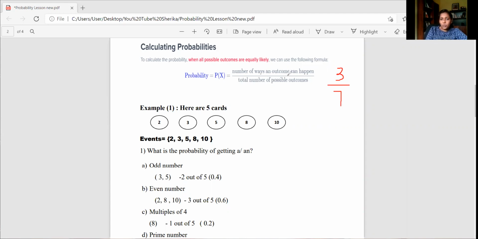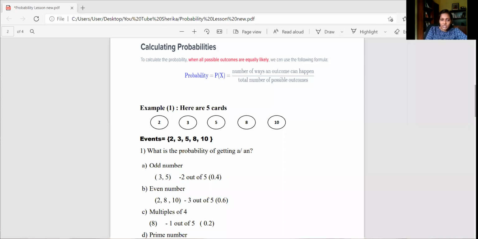Number of ways an outcome can happen. We have to divide that number by the total number of possible outcomes. That means from all the outcomes, we have to get the event which we want, right? So that is how we find the probability. Always remember, we write the probability as a fraction, right? We'll go to our first example.